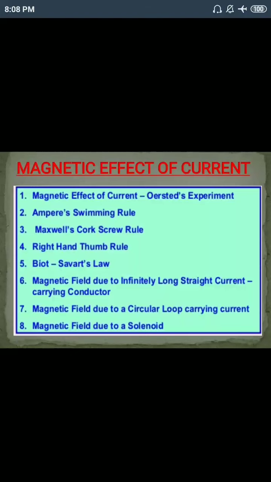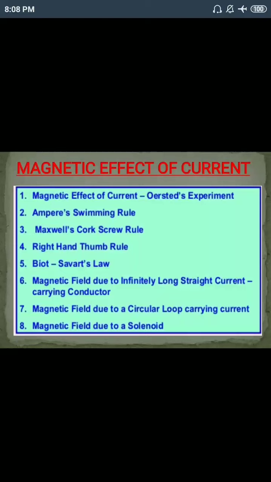Today we start a new chapter, that is magnetic effect of electric current. And these are the few key points and main points we discuss today. Okay, so let's start. Magnetic effect of electric current.